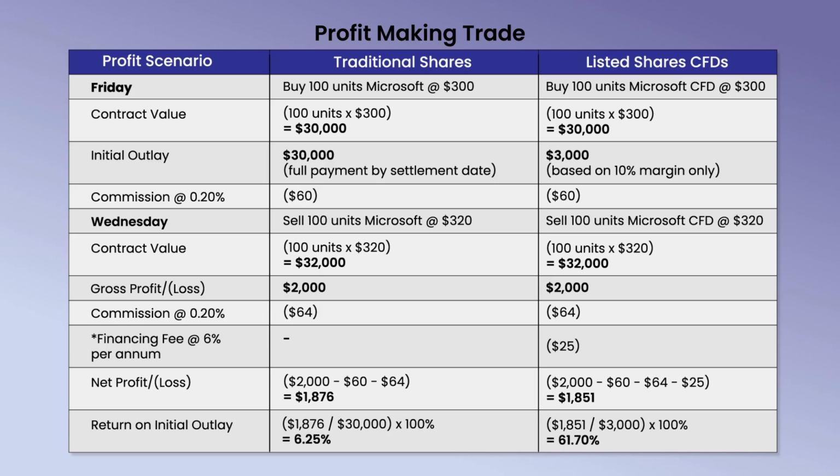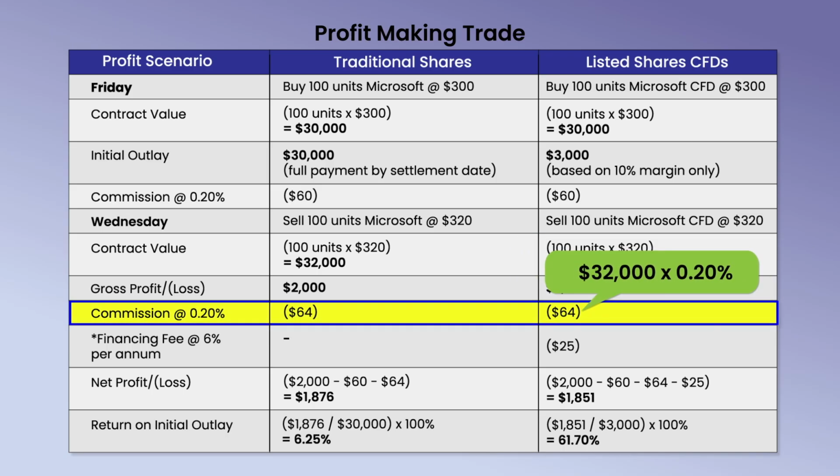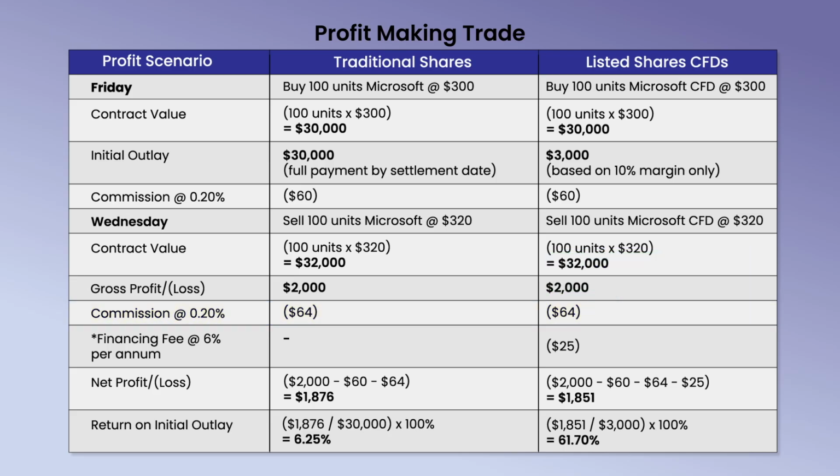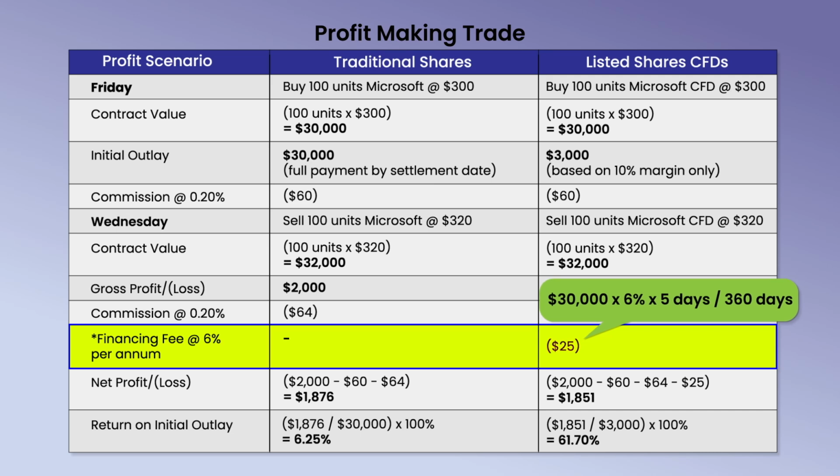For clarity, in this example, the commission is charged based on the contract value multiplied by the commission rate of 0.20%, and the financing fee is charged based on the contract value multiplied by the financing fee of 6%, multiplied by the number of days the positions are held open, and divided by the total number of 360 days in a year.